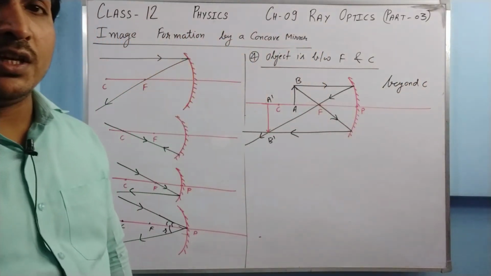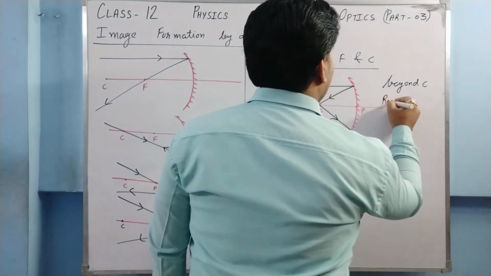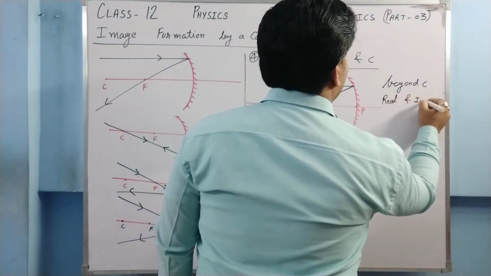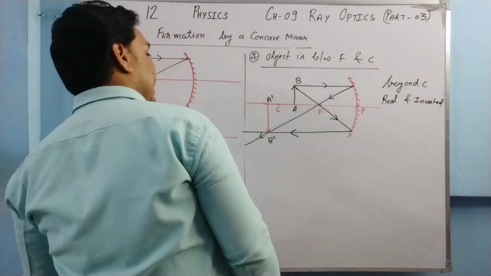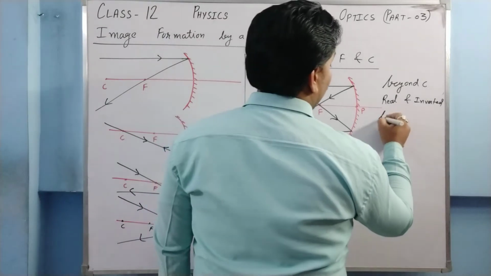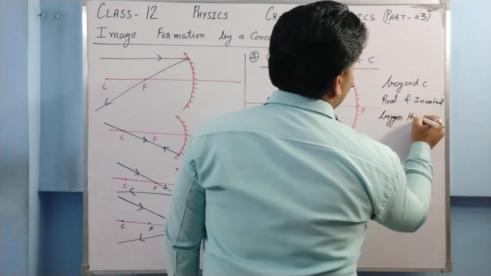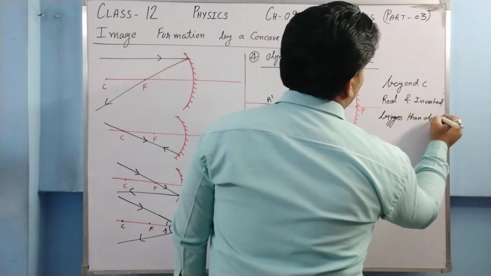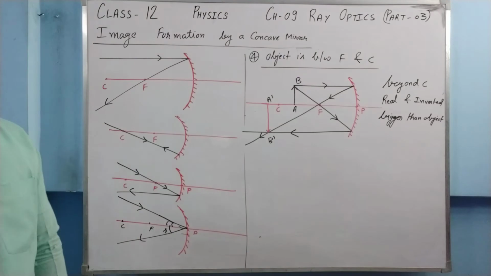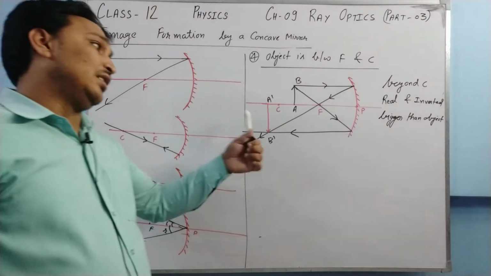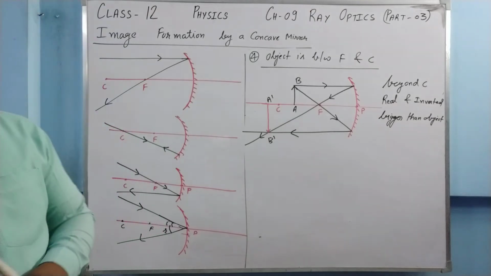It is beyond C. What is its nature? Its nature is real and inverted. And the third thing is size. Now it is bigger than the object. Bigger than the object, in other words, larger than the object. Both have the same meaning, bigger or larger. This time the image is magnified.